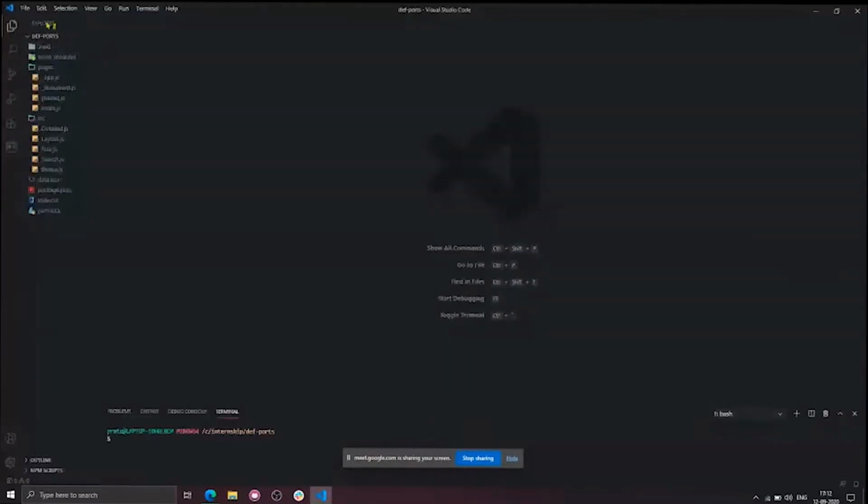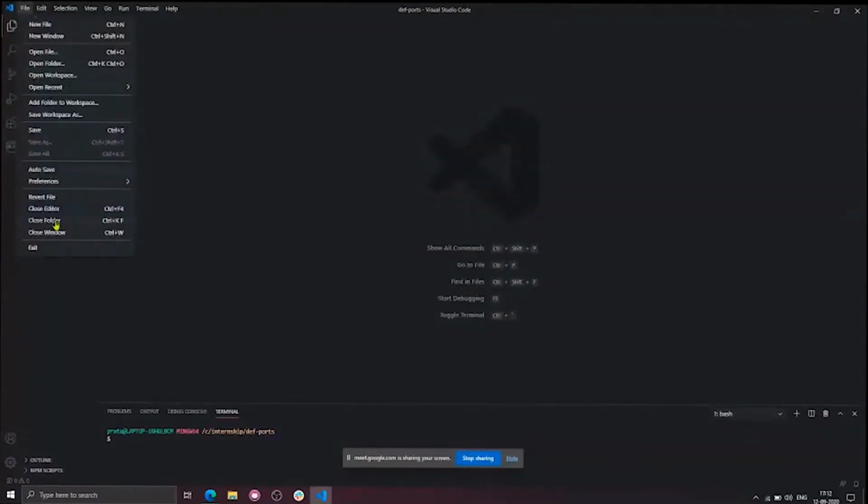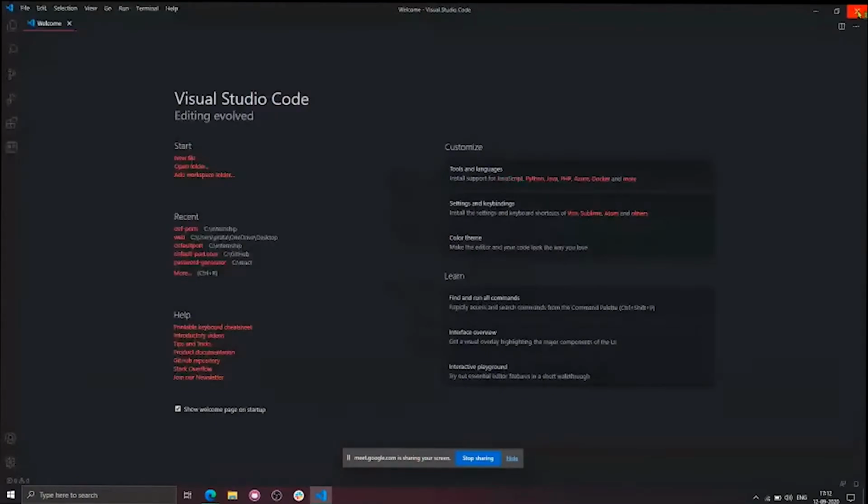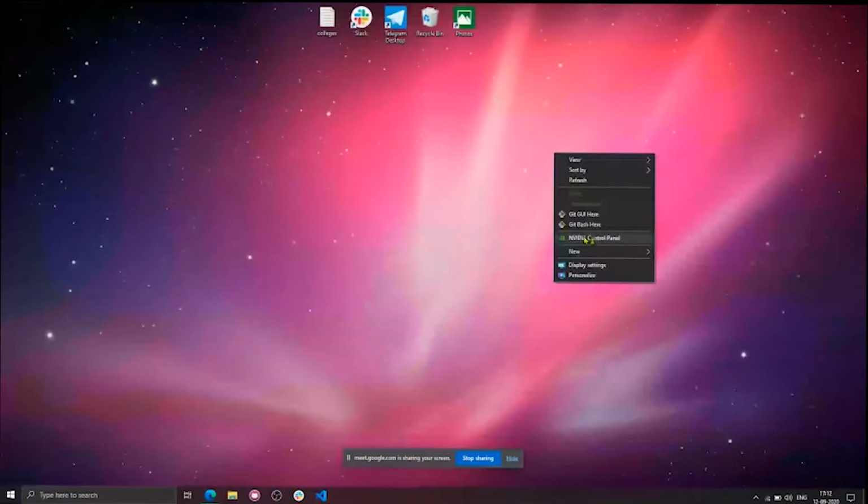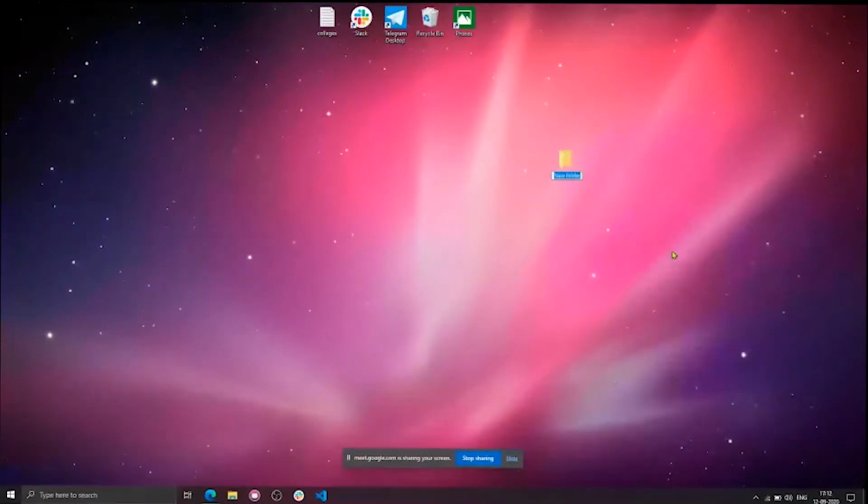Okay, so let me open my VS Code. So as usual, guys, first of all, I will create a folder on my desktop. Call it project.